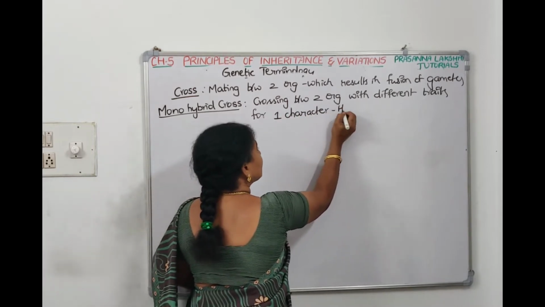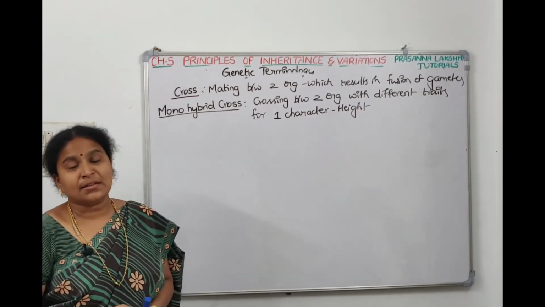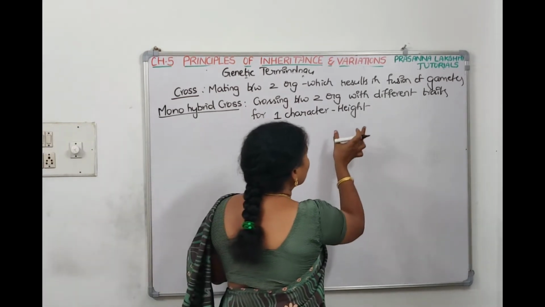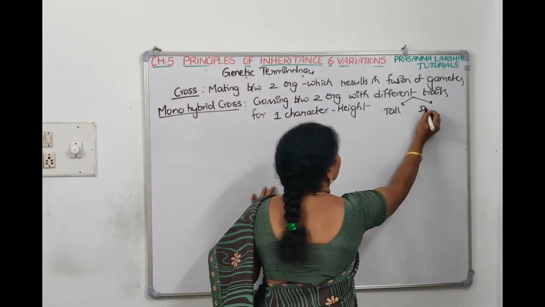What is the character? Height is the character. For the height, what are the traits? Tall is one trait, dwarf is another trait. So if you take a character called height, the two different traits are tall and dwarf.